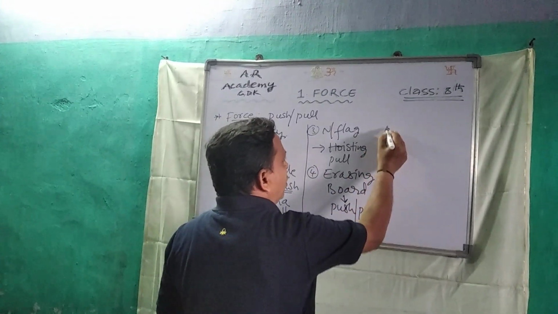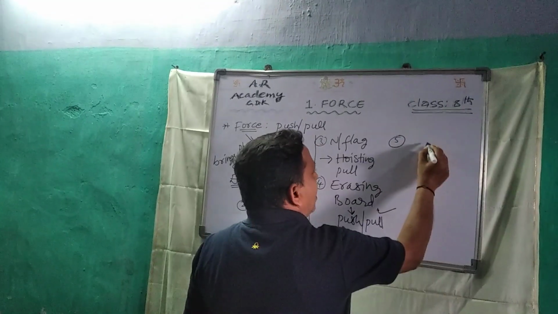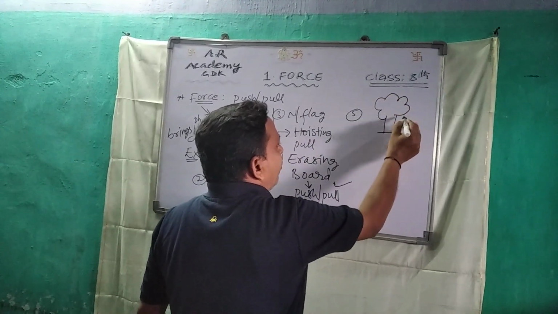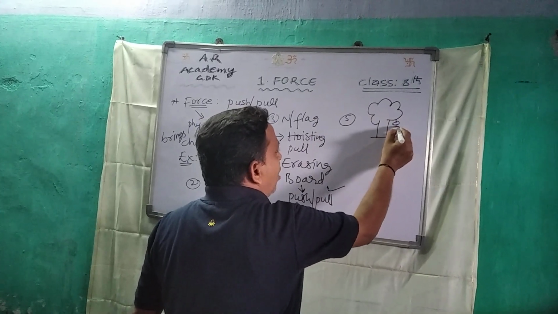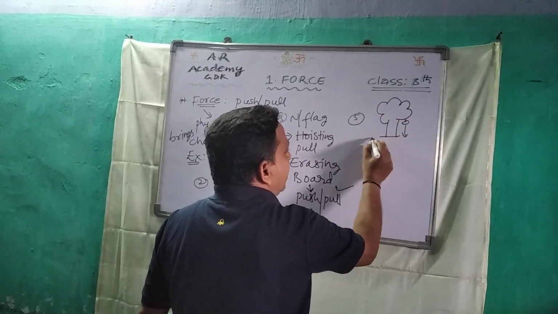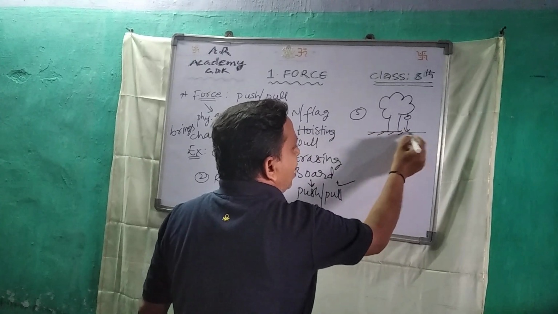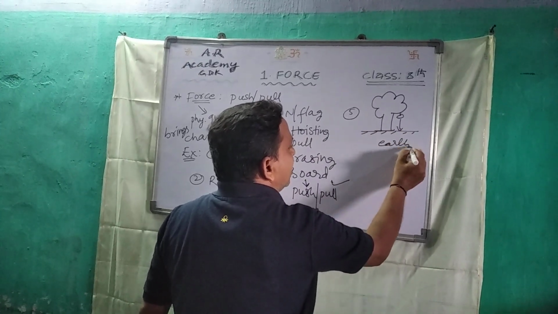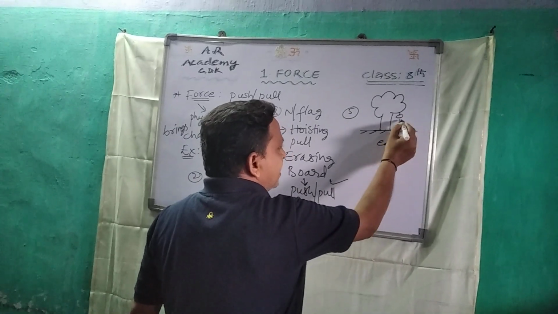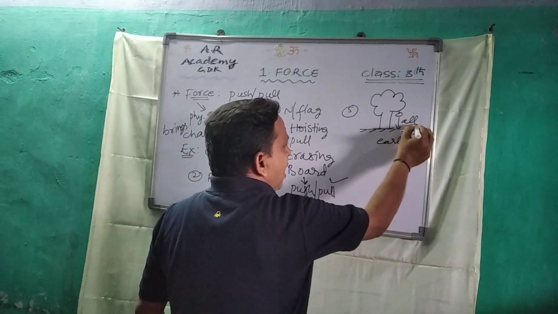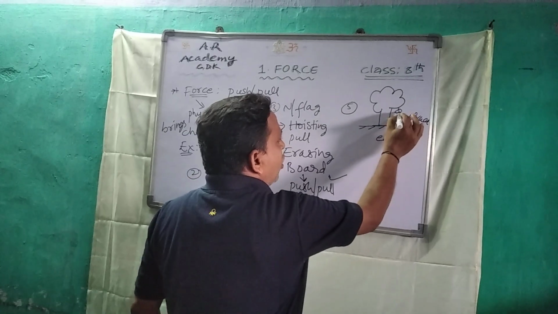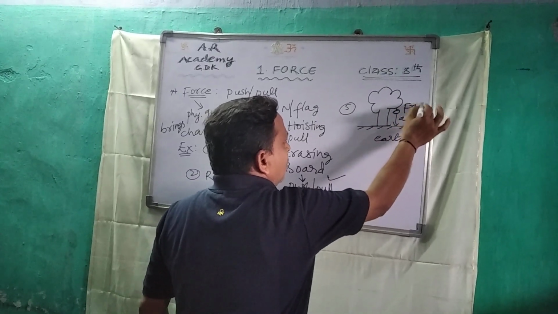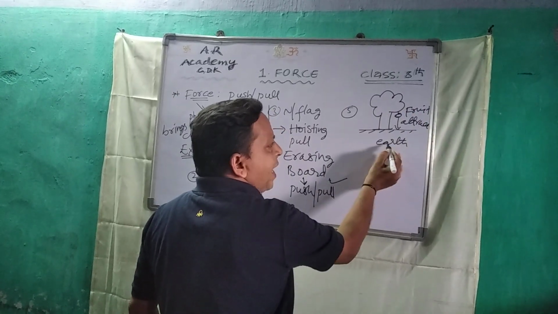And next example, one tree is there. From the tree one fruit is falling down. How is it falling down? The earth will attract it down. This attraction force on this fruit is a pull by earth.